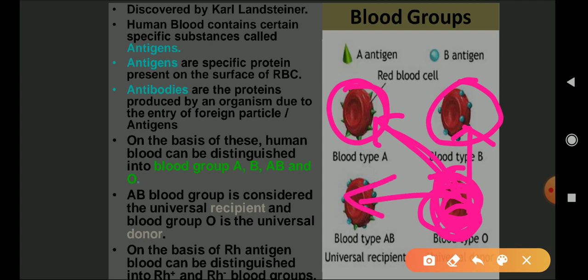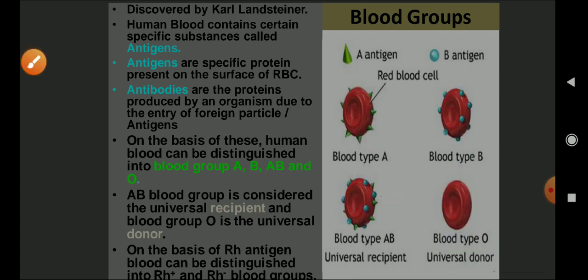Same with the AB. So that's why O is considered as a universal donor. As the RBC of O blood group does not possess any type of antigens, antibody formation is not going to take place. As a result, O can be accepted by A, B and AB. That's why it is considered as a universal donor.